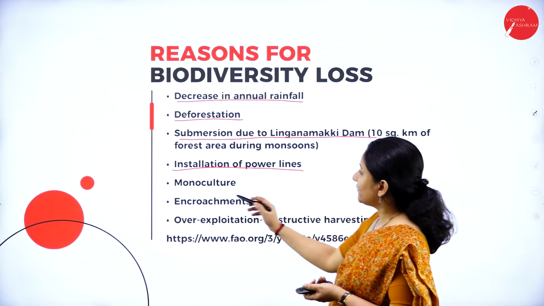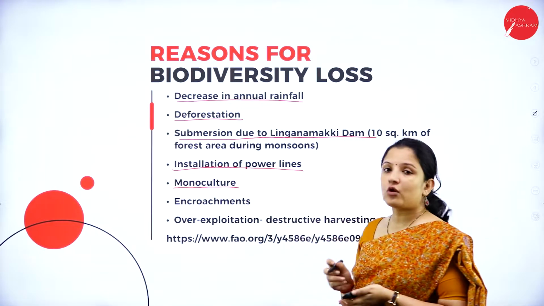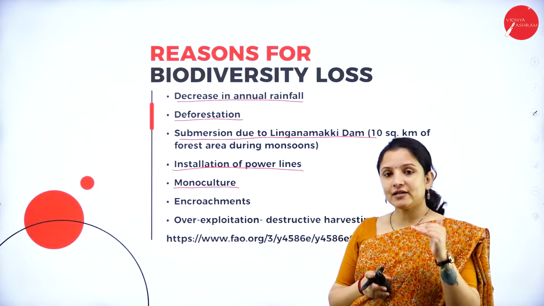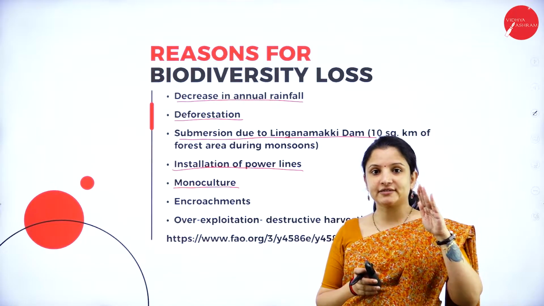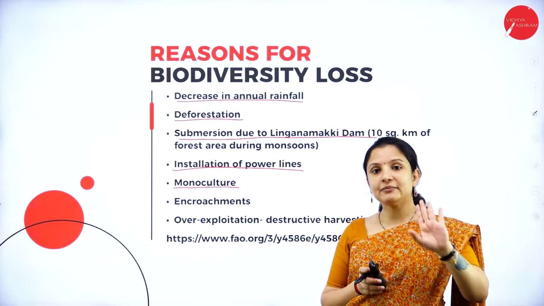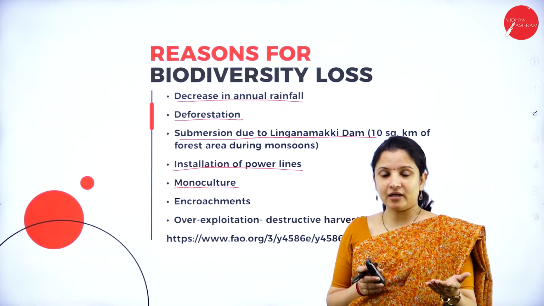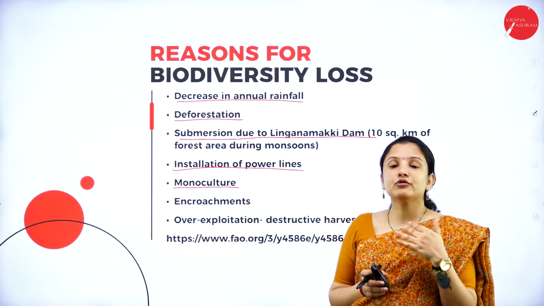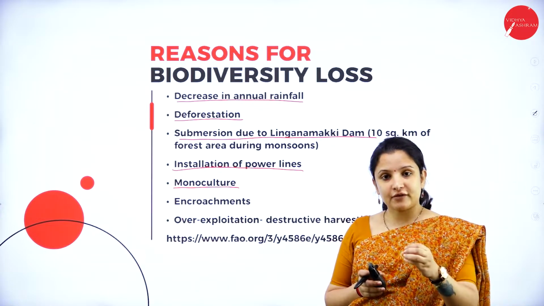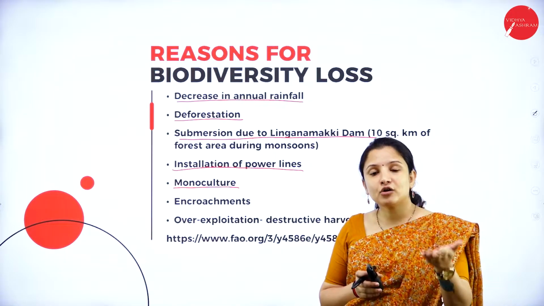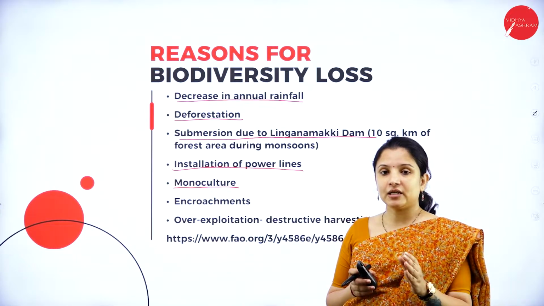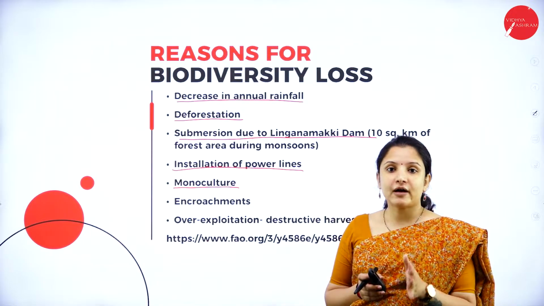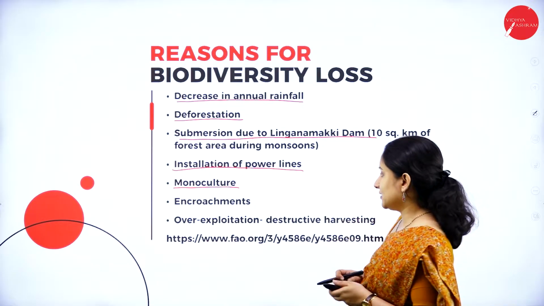And not just that, even monoculture. Monoculture means they went in for culturing only medicinal plants in these destroyed forest areas. That is only the single medicinal plant which was in high demand, and they didn't even bother about growing other crops. So therefore, the species of other crops or plants eventually came down, and therefore resulted in the abundance of only one or two species of the medicinal plants.